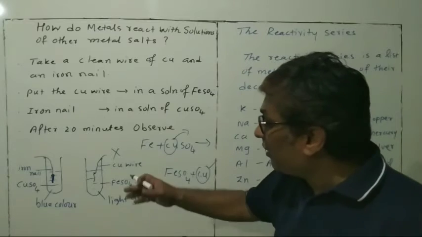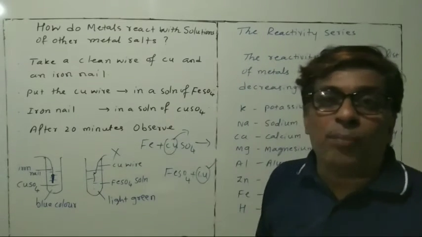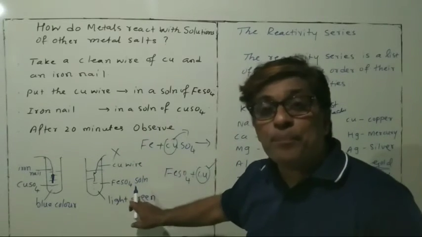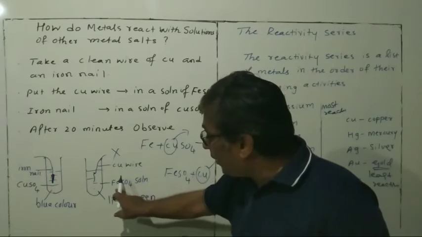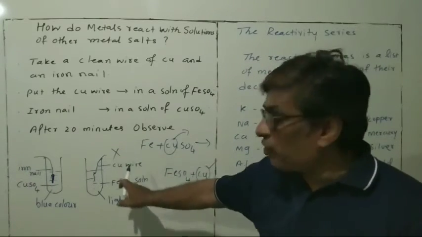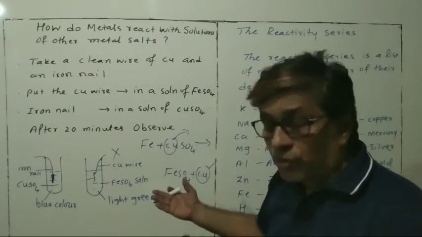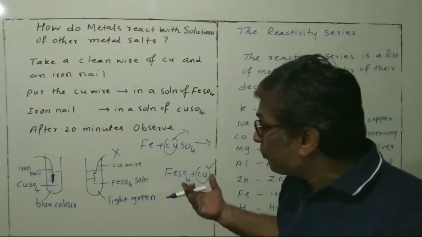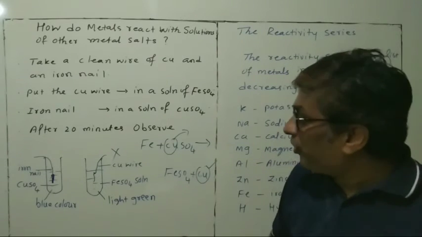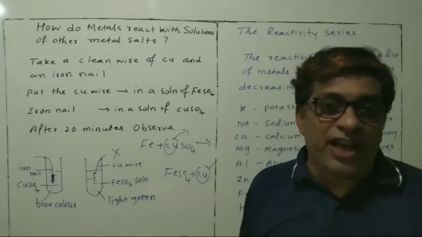So we can say that iron is more reactive than copper. In the iron sulfate solution, you added the copper wire, but there was no reaction because the color did not change. So from this you come to know that copper is less reactive than iron. Got the idea? This reaction is a displacement reaction.